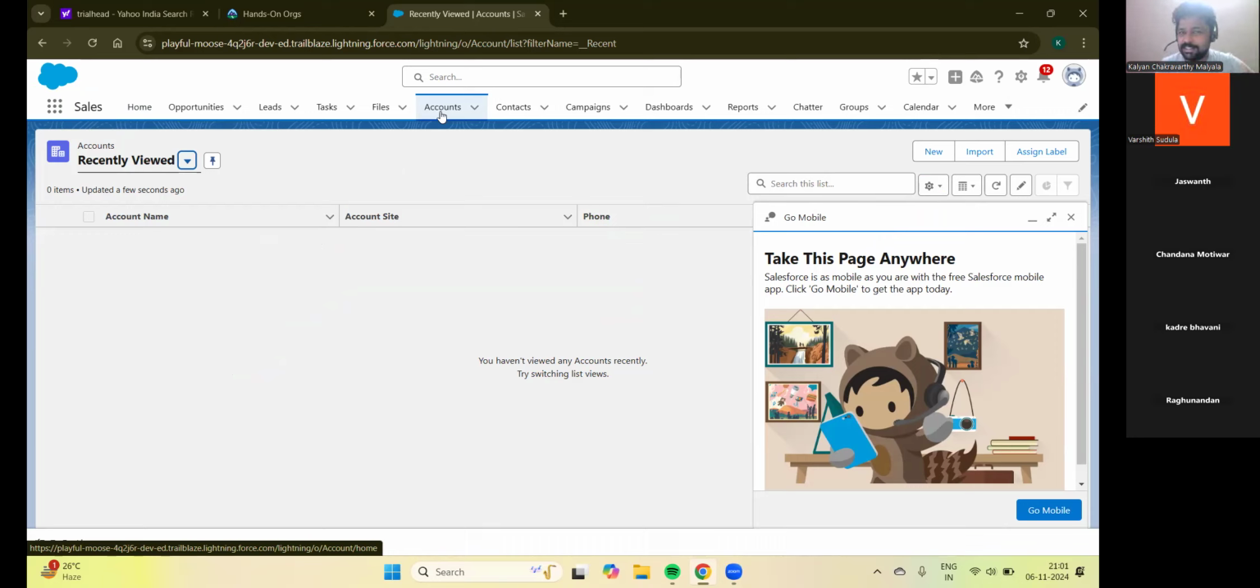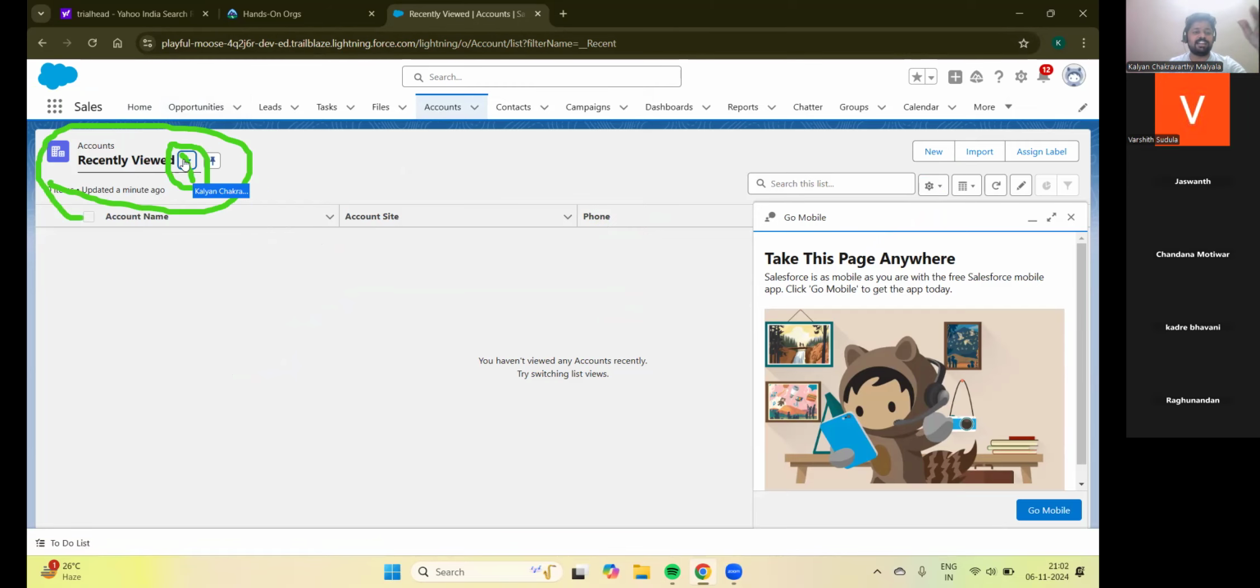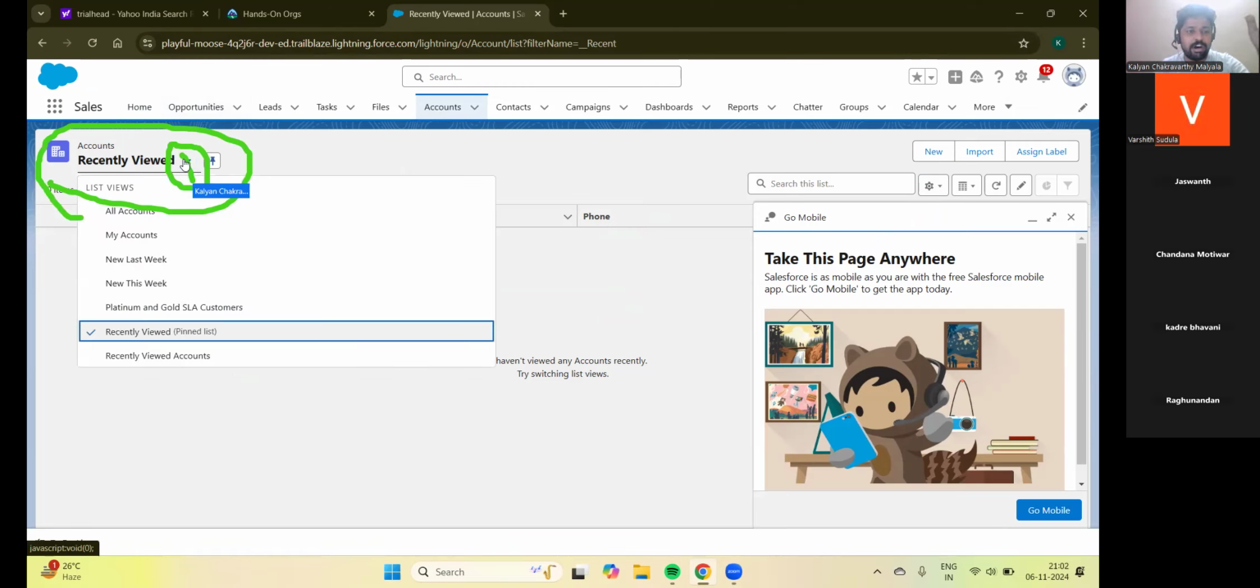But here, the small thing you need to change while viewing any of the object is recently viewed. Click on the recently viewed drop down and select the list. This is list view. We say all accounts. All accounts means I want to see all accounts, not the recent accounts.